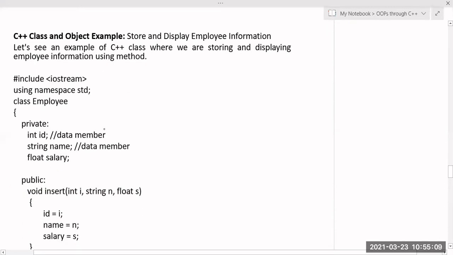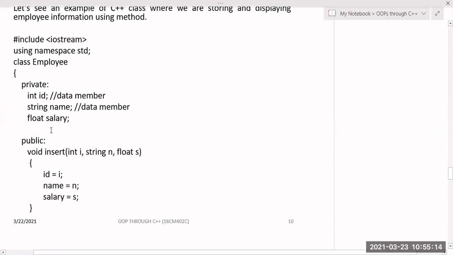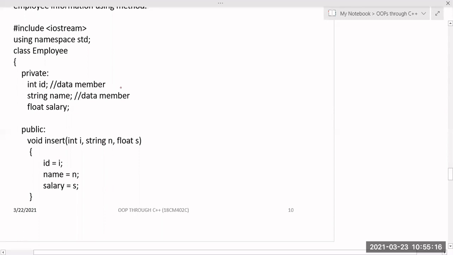So this is your class and object example. A simple example: class employee will have id, name and salary. All these are the data members that I defined in the public or private section. Employee id, the name of the employee, and float salary. I don't think I have a string data type in C++. Compulsorily I have to use a character array, name of 50. And after this, float salary.